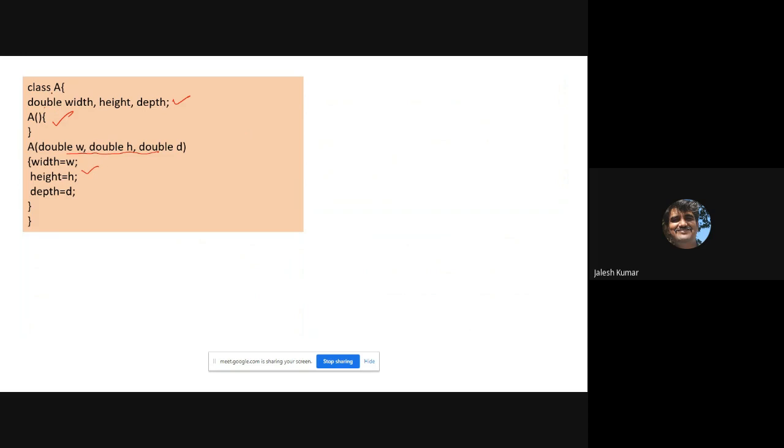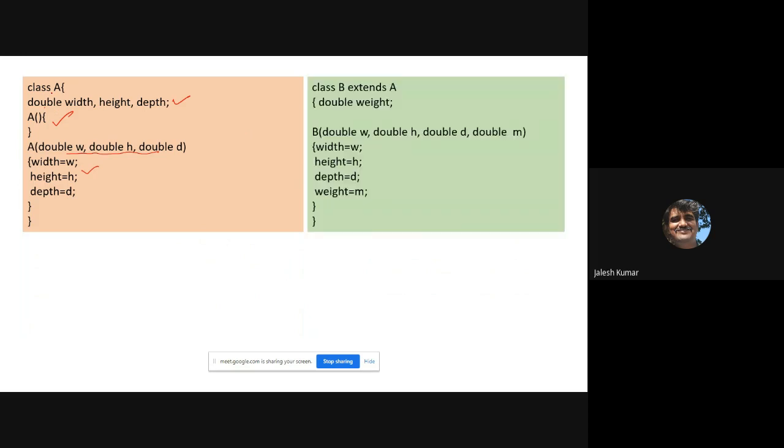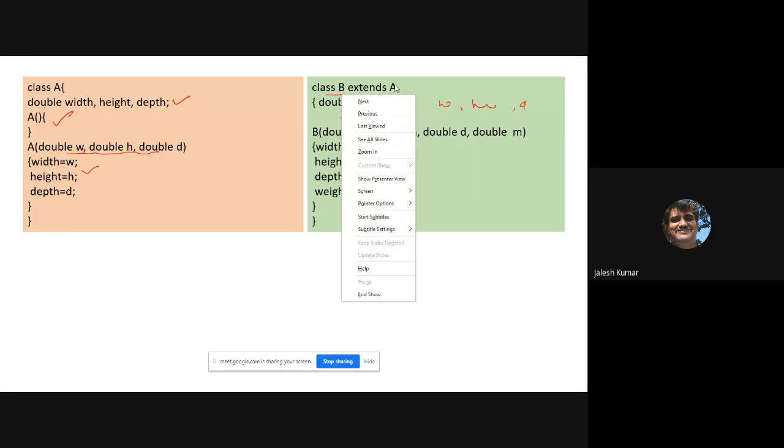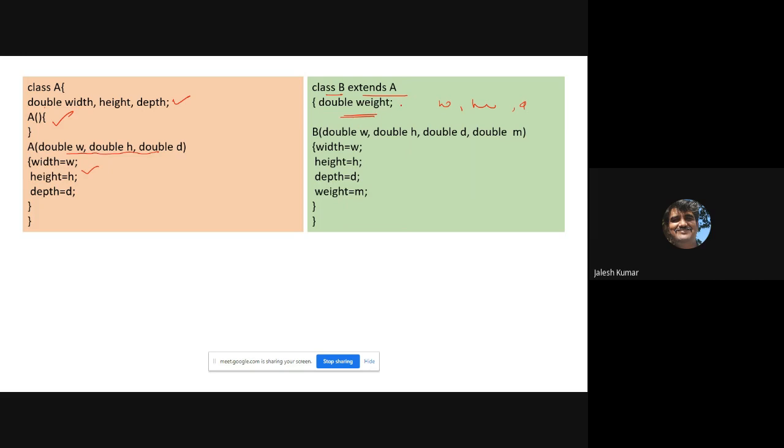Let us take another class which extends A. Class B extends A. There we defined one more variable, weight. Width, height, and depth are accessible from class B because it is inheriting class A. Along with that, it has its own variable, weight.